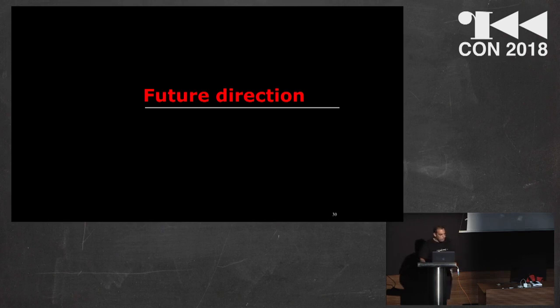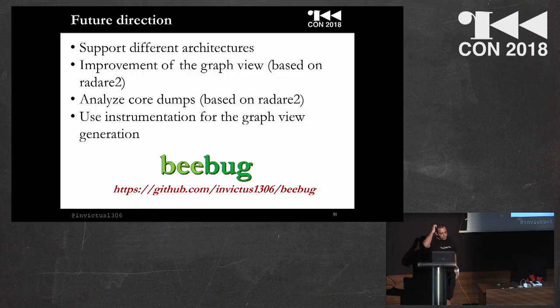Then future directions. Of course, so far the tool supports only x86 architecture, 32 and 64 bit. Then it would be nice to extend it also to ARM. I didn't have time to do it. Then another task is improvement of the graph view. It is based on Radare2, because I have to fix some parts of Radare2, but I didn't have time to do it.